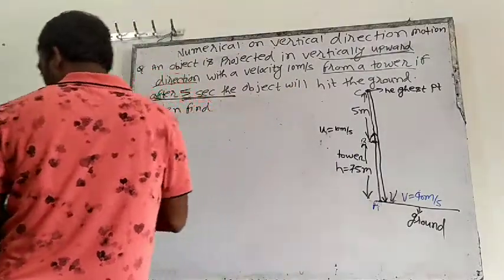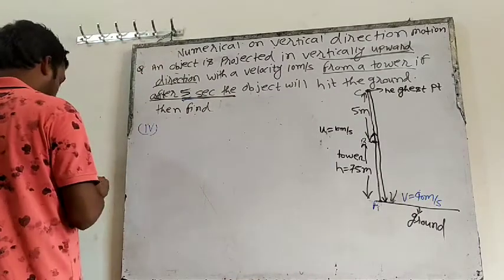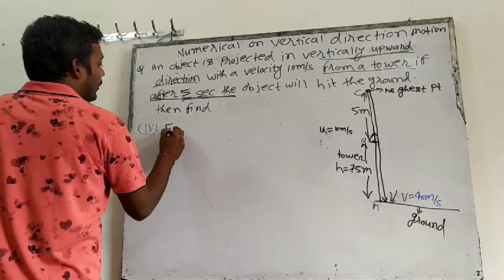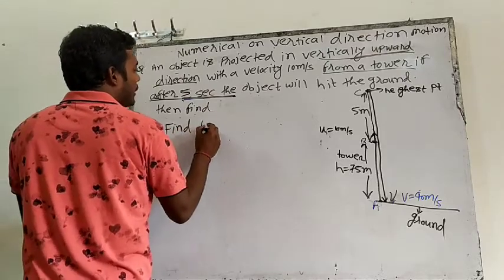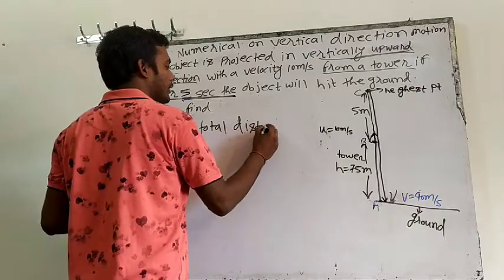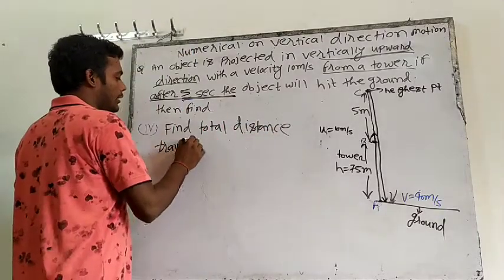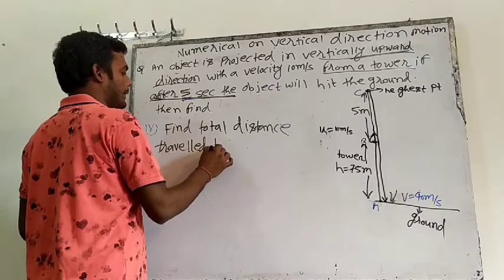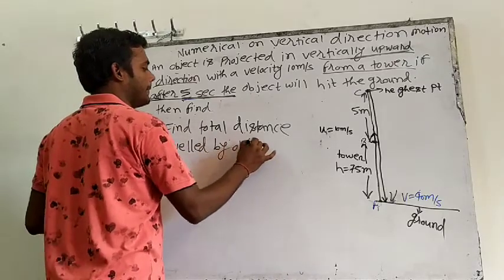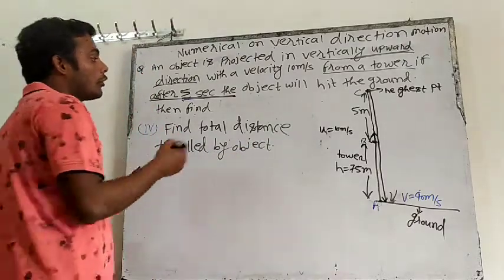That is the next question, the fourth: find total distance traveled by the object throughout the whole motion.